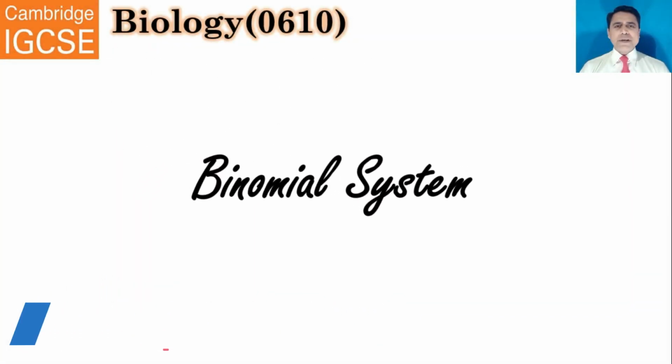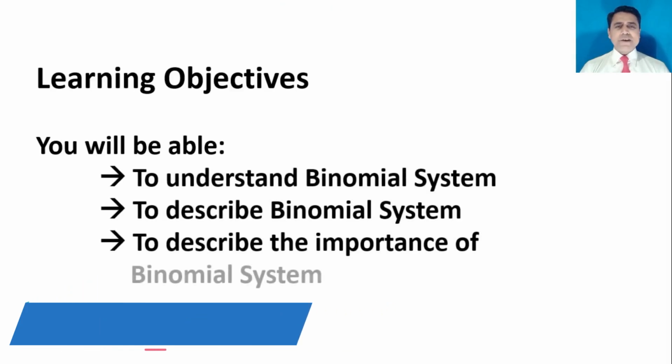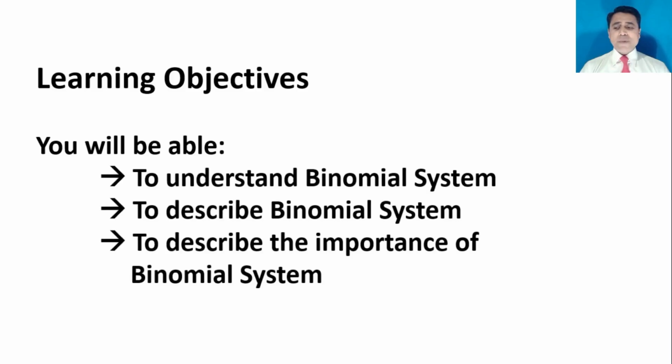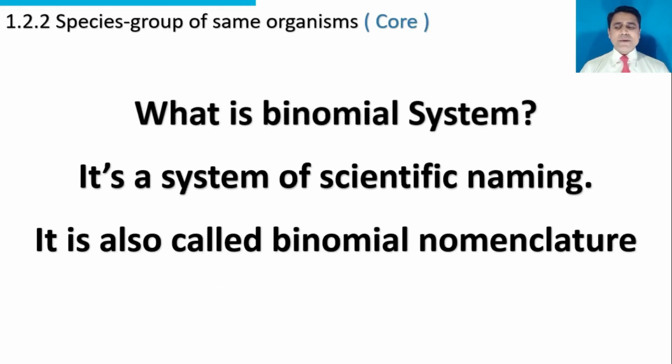The topic to be discussed is binomial system. Learning objectives: you will be able to understand binomial system, to describe binomial system, and to describe the importance of binomial system. What is binomial system? It's a system of scientific naming.